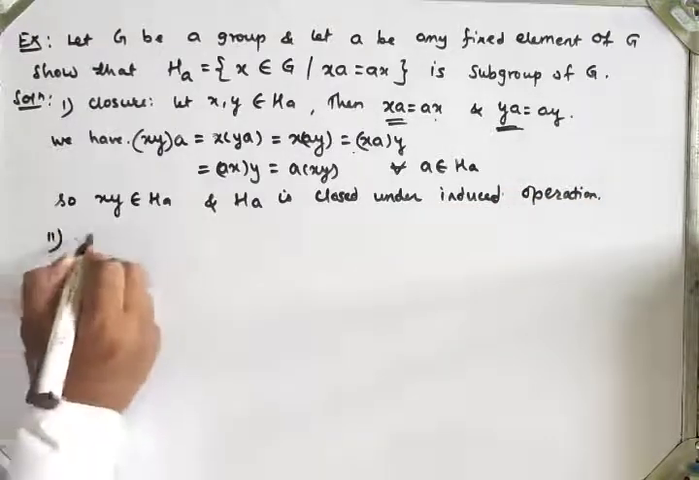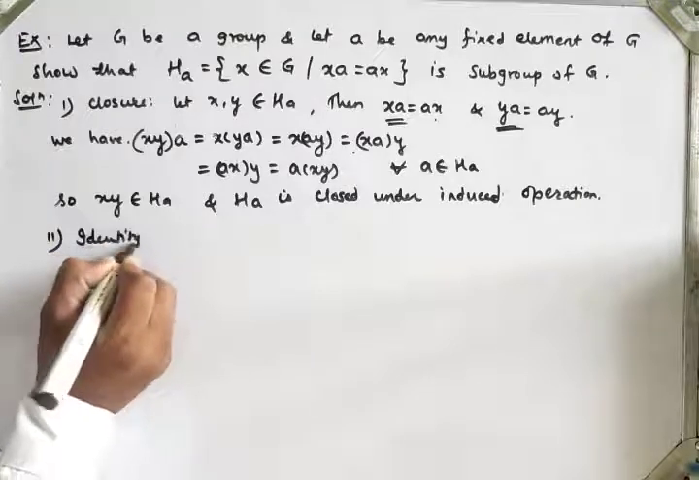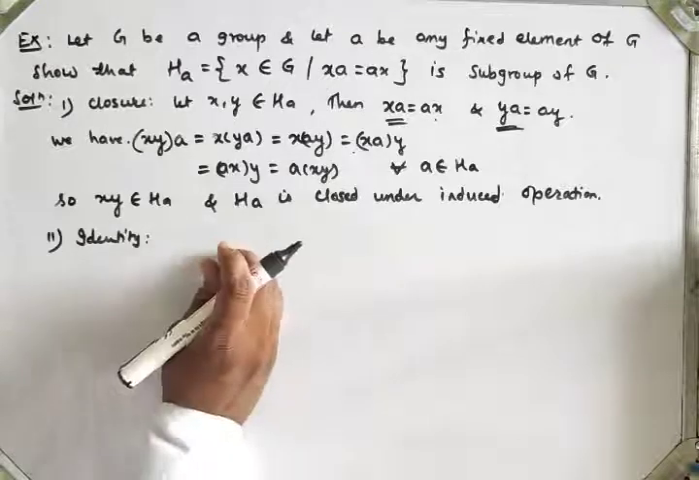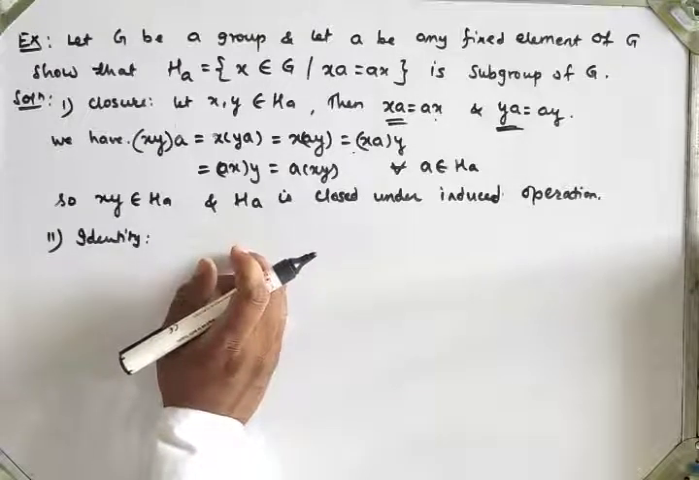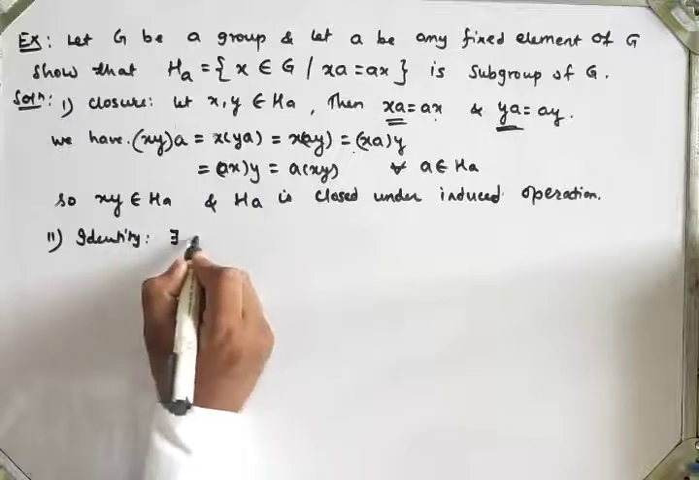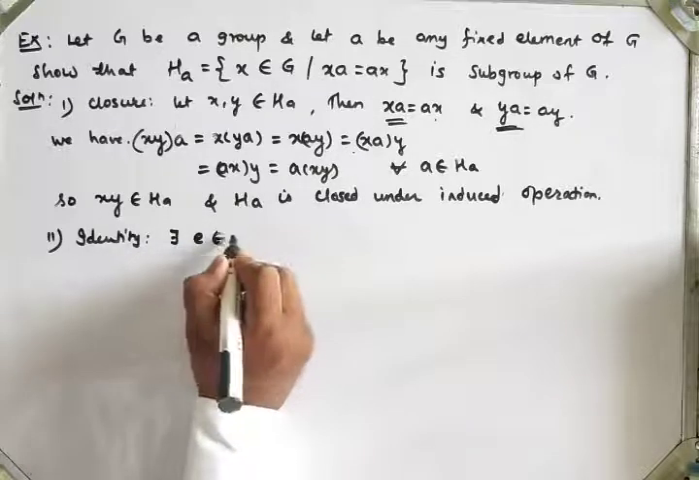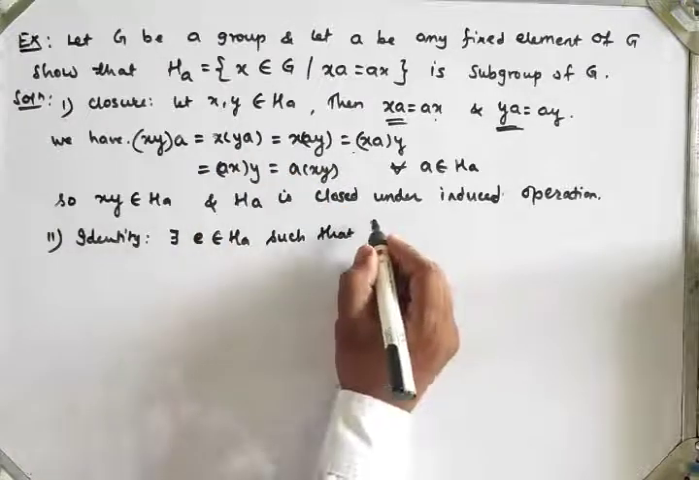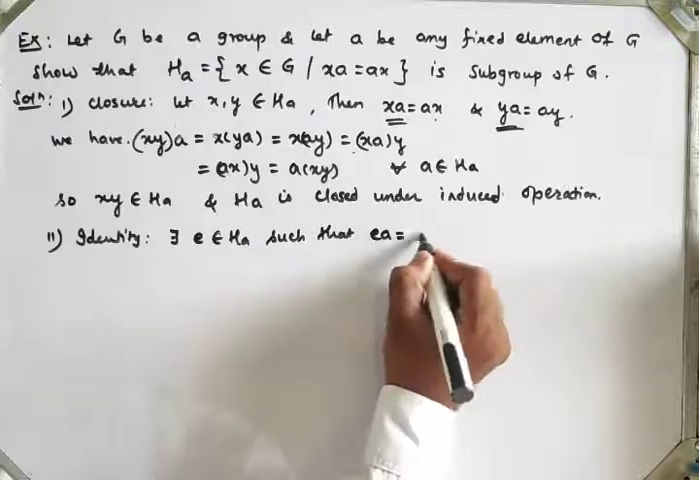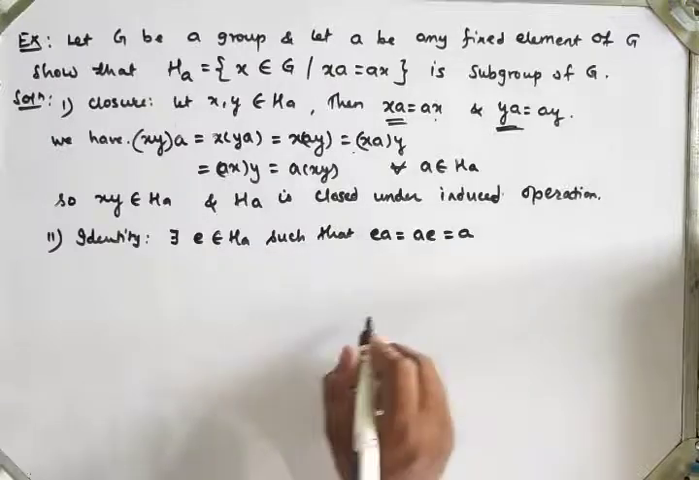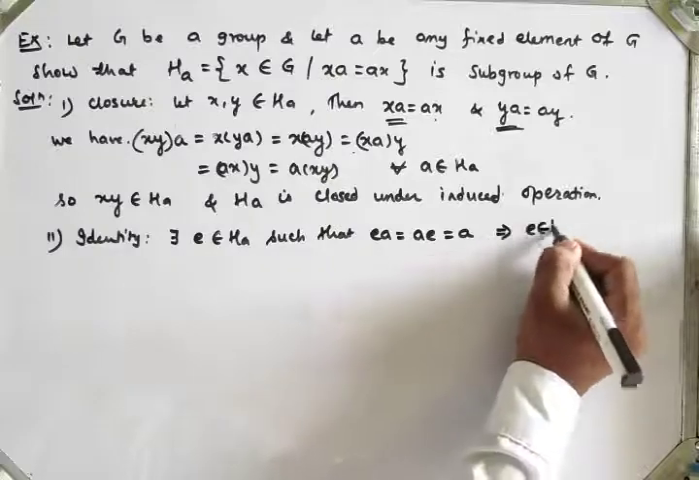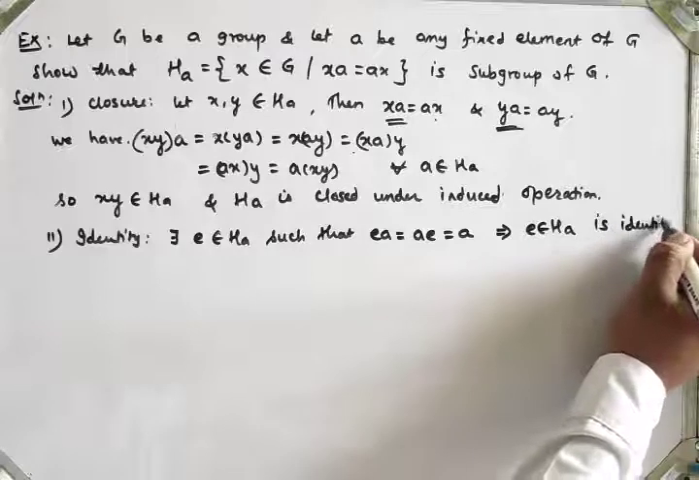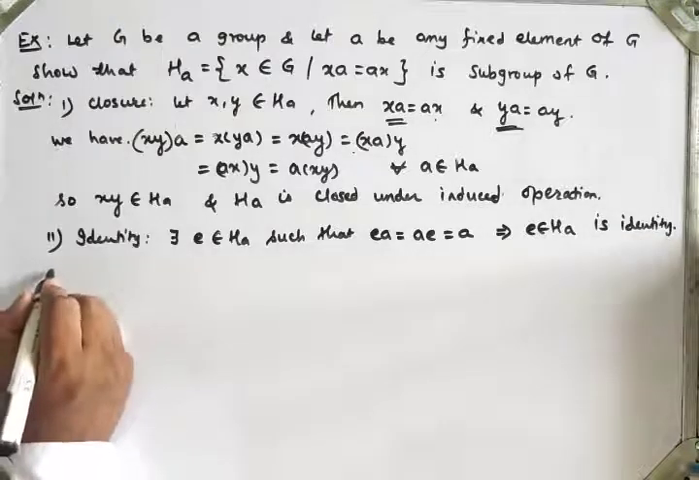Now second, the identity element. What is the identity element in set H_a? There exists e belonging to H_a such that ea equals ae equals a. That implies e belonging to H_a is the identity element.